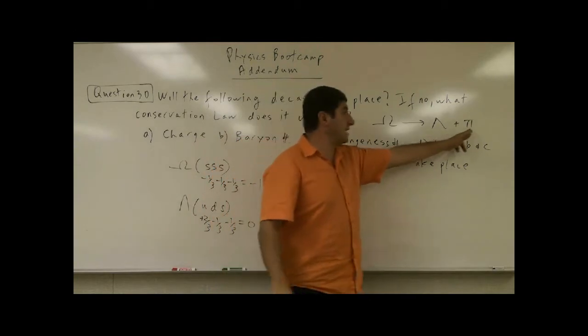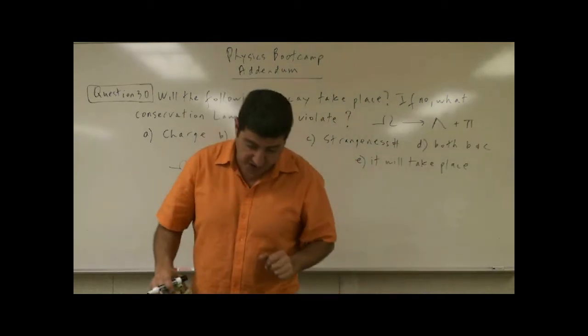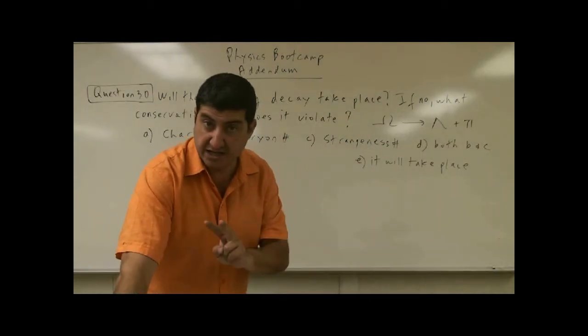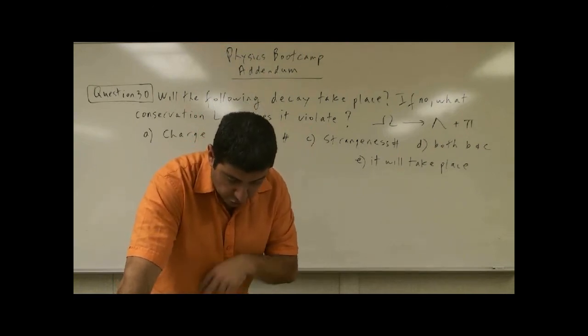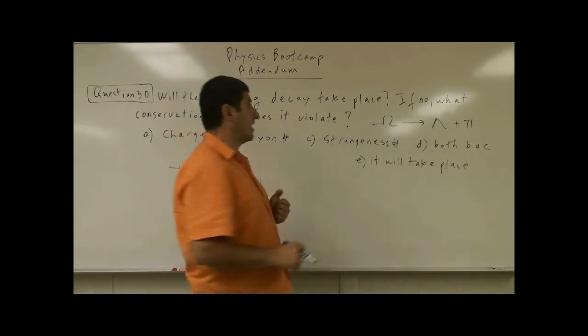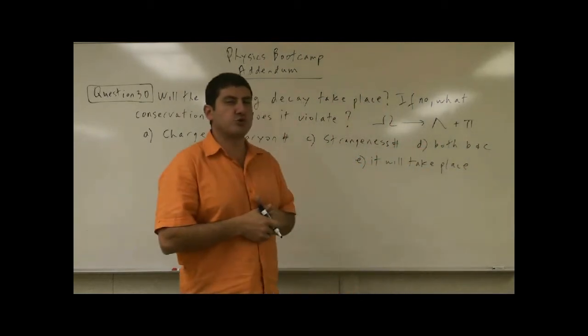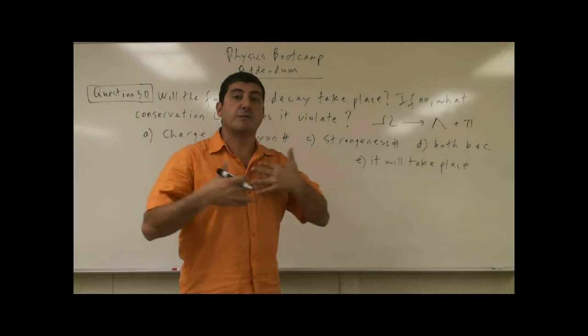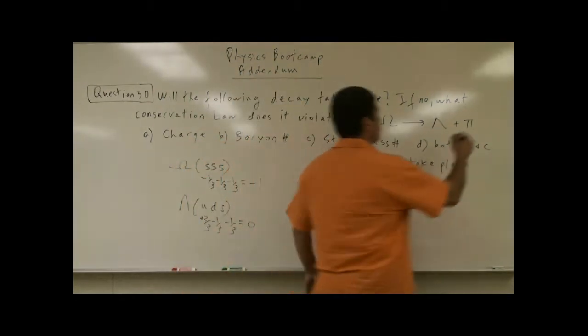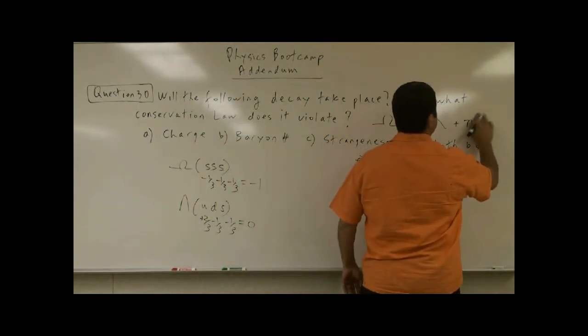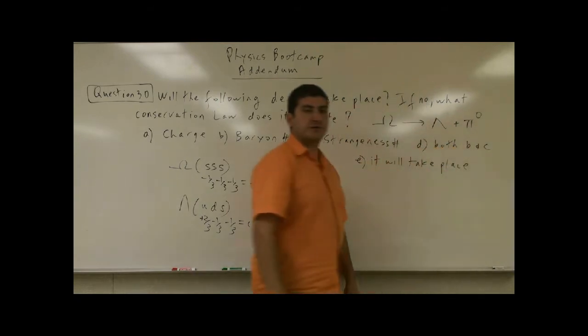Now, the pi actually does have two choices. It can be a positive pion, and it can be an uncharged pion, right? So there's two choices here. In order for you to know which one they're putting there, the problem would have to tell you positive, or it would have to tell you 0, the uncharged pion.